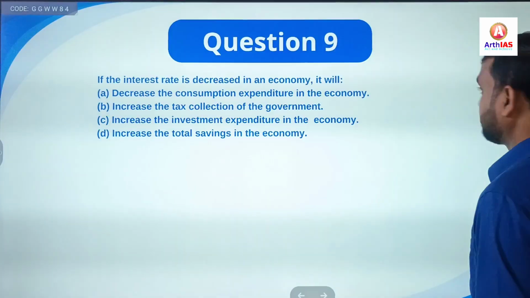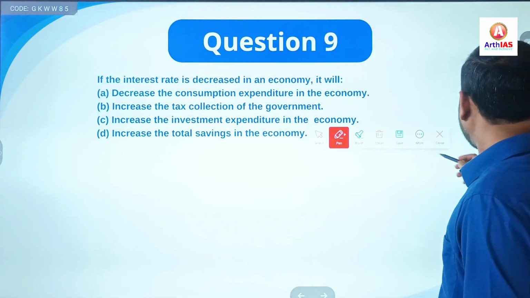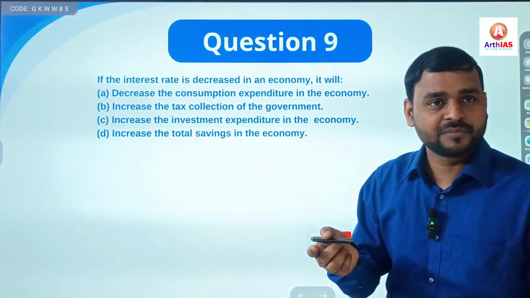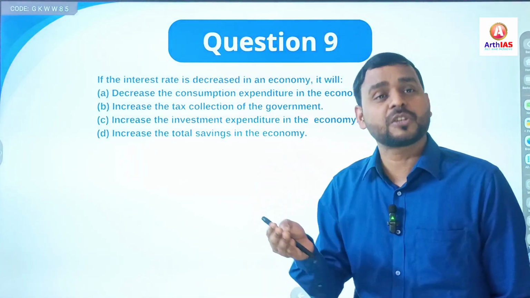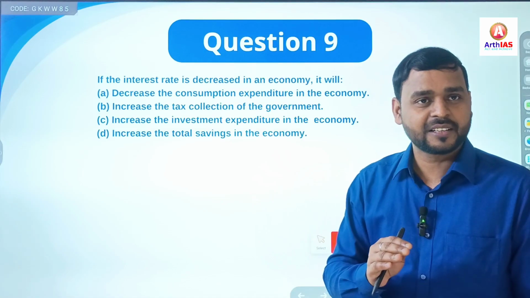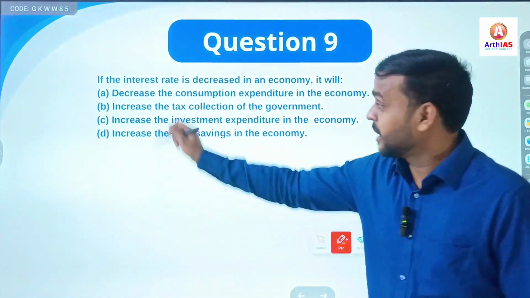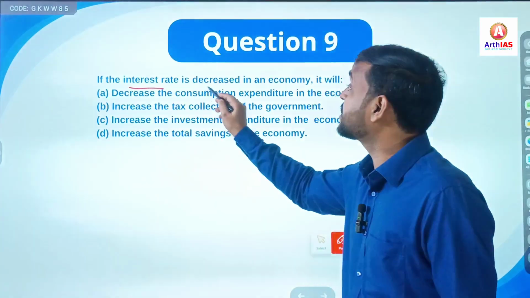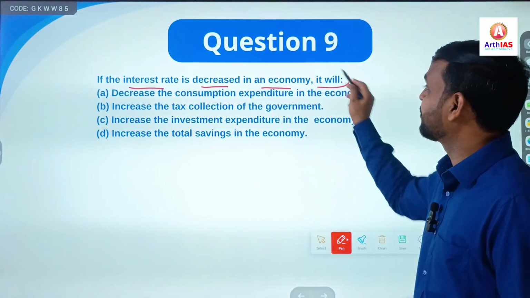Next, last question. Here you have to apply your logic, and again in economics you have to apply your logic. Your concept should be very clear, as I said earlier. So here you have to apply your common sense. It says, if the interest rate is decreased in an economy, it will.